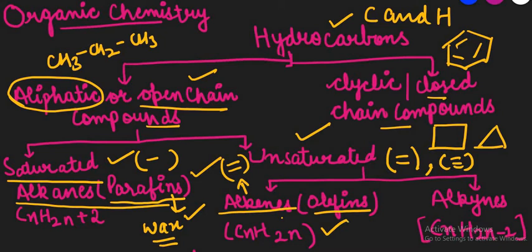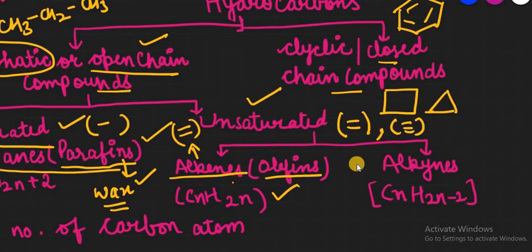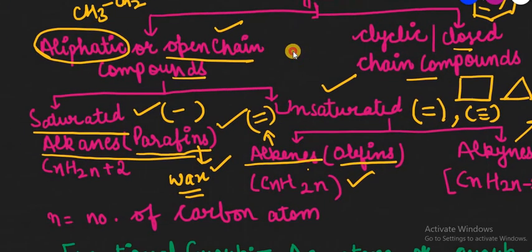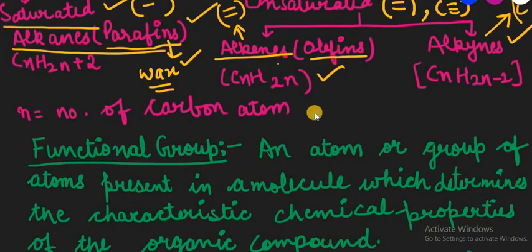The third one present here is the alkynes. CnH2n-2 is the general formula for them. And the family that comes under alkynes contains one carbon-carbon triple bond. So this is just the classification of hydrocarbons, how the hydrocarbons are classified.